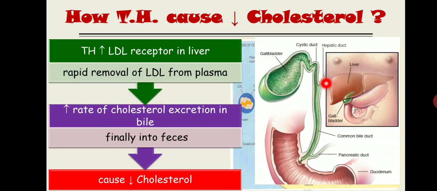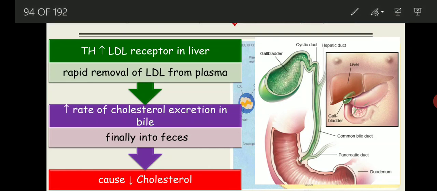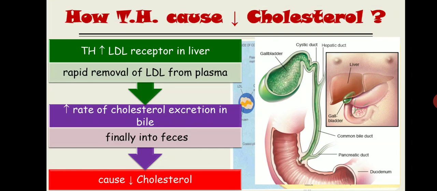The hepatocyte. Sometimes some portion of it is stored in the gallbladder, and when the bile is needed, it is going to go through this channel known as the common bile duct, then the ampulla of Vater, and will be released in the second part of the duodenum, right? This is all about how thyroid hormone will decrease the cholesterol.